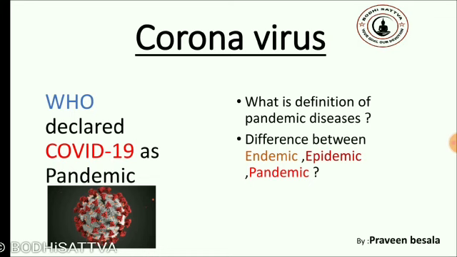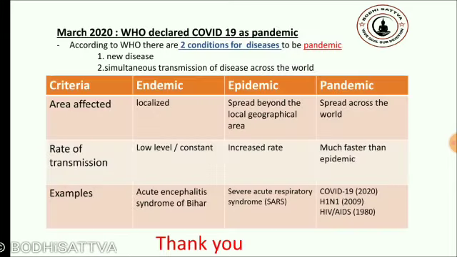This structure will help in finding the vaccine, as scientists get to know the protein that exists in COVID-19.